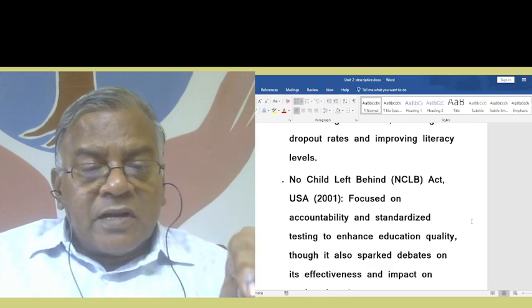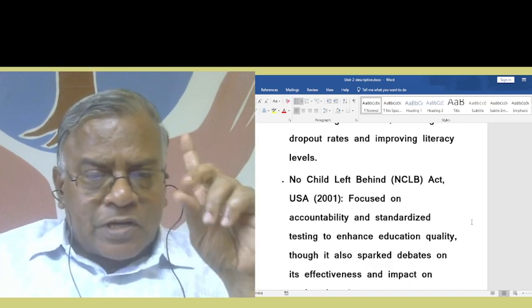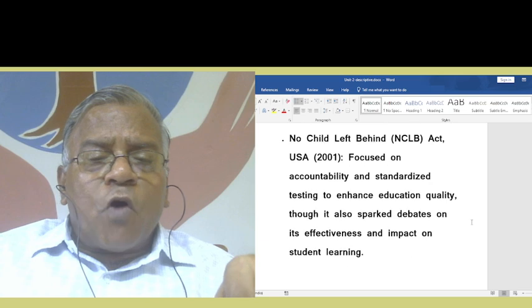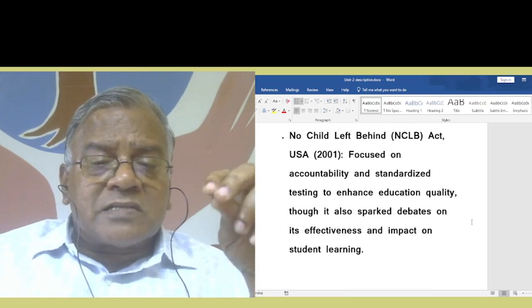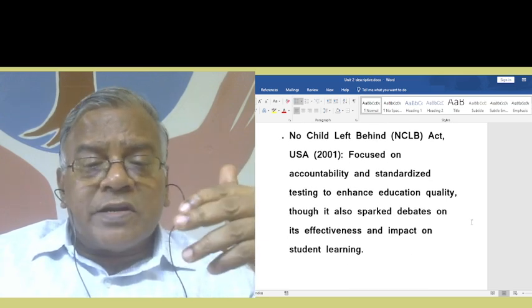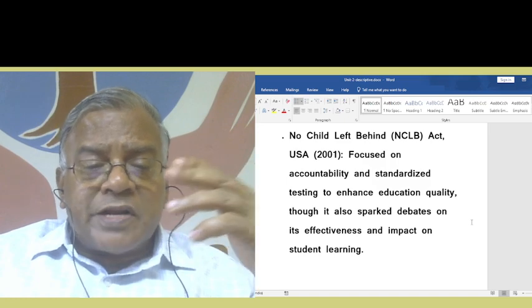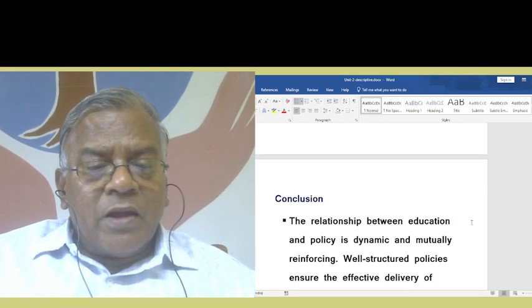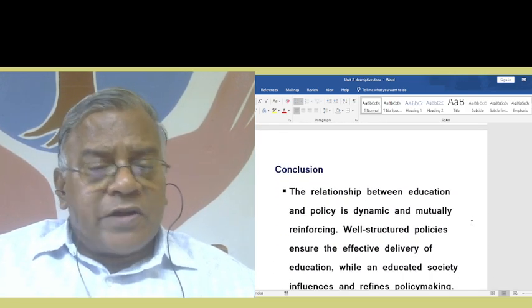No Child Left Behind, NCLB Act, USA, 2001. Here also we were having it in a different form. It focused on accountability and standardized testing to enhance education quality, though it also sparked debates on its effectiveness and impact on student learning. So, as concluding remarks, what can you give?